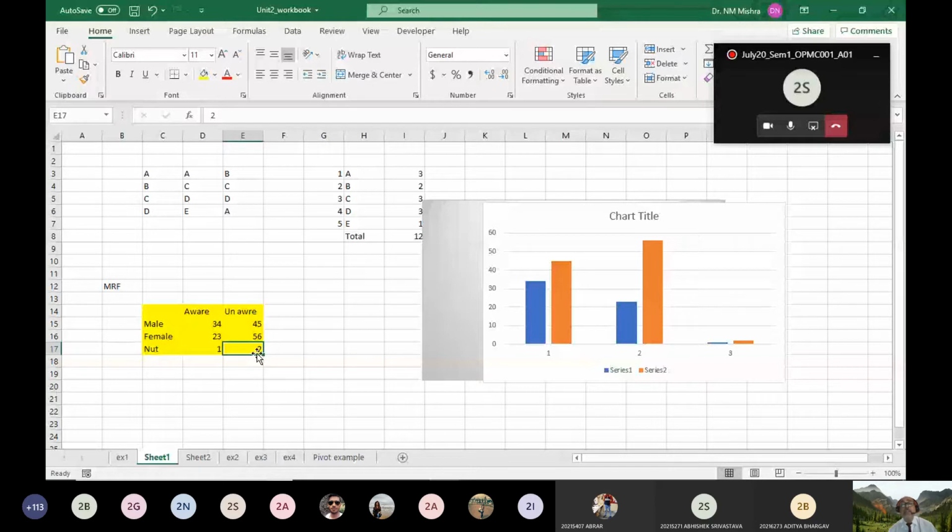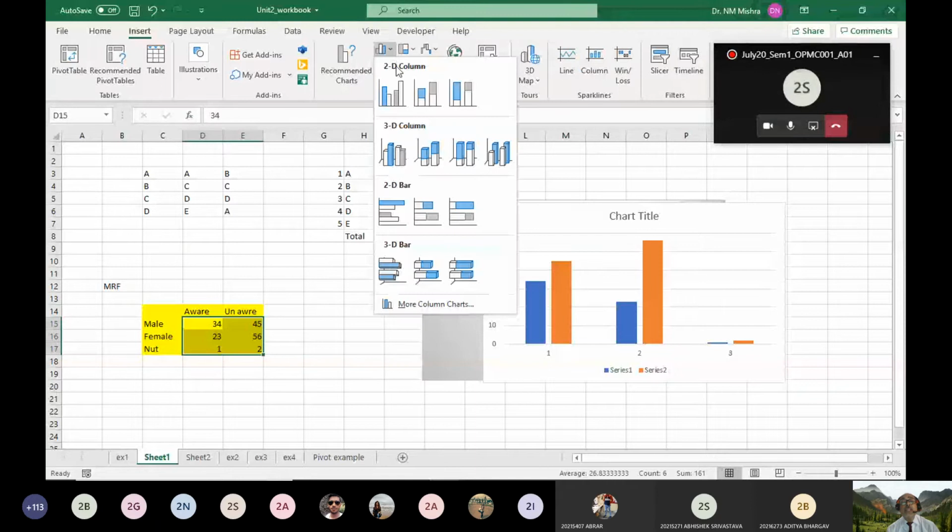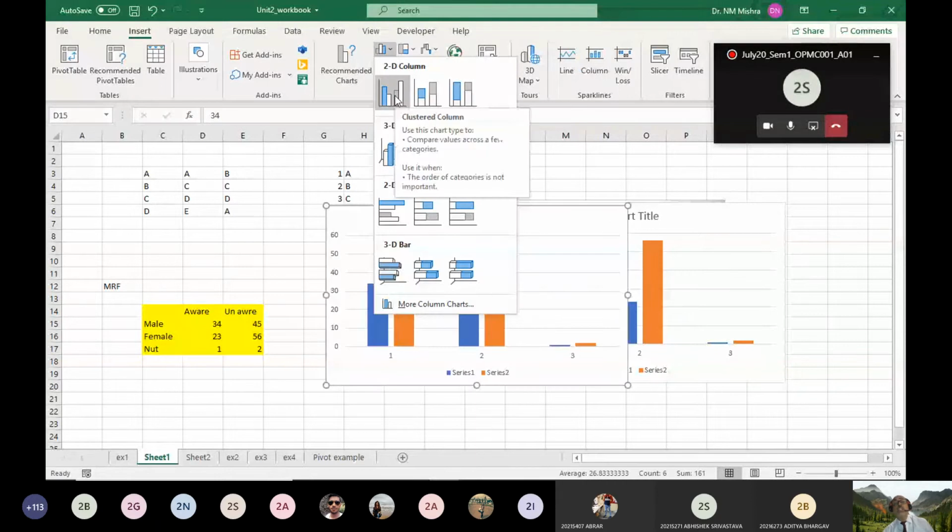Side by side bar chart. So I am just picking this value table, and I am going to Insert. I am picking a chart. Automatically, you see here on the top, 2D chart is there. I picked it. You see here.